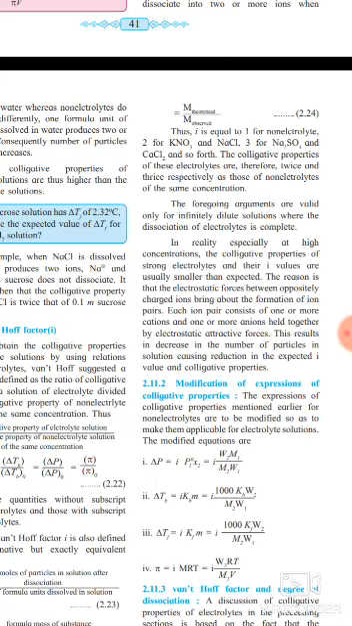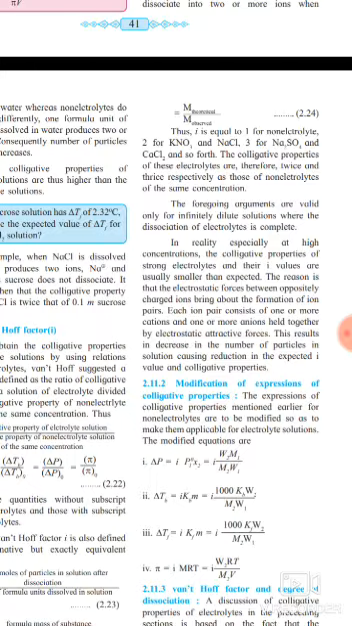In reality, especially at high concentration, the colligative properties of strong electrolytes and their i values are usually smaller than expected. Why? Because the electrostatic force between oppositely charged ions brings about the formation of ion pairs. Each ion pair consists of one or more cations and one or more anions held together by electrostatic force of attraction. As a result, the number of particles in solution decreases, causing a reduction in the expected i value and colligative property.